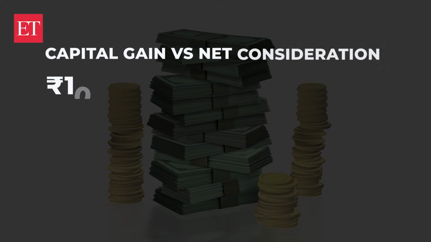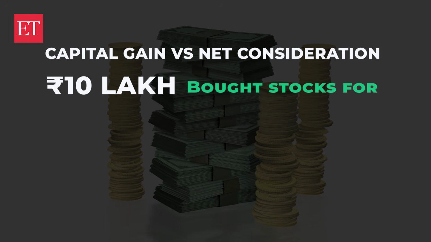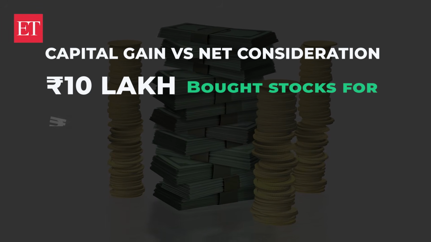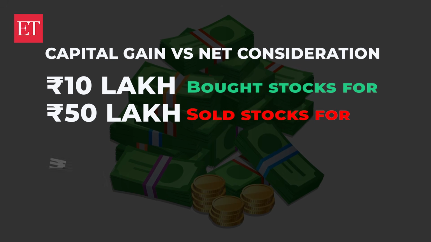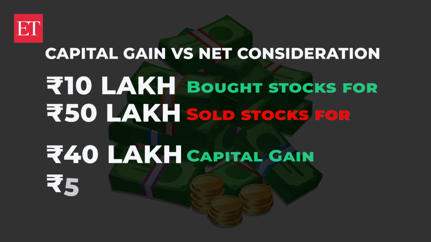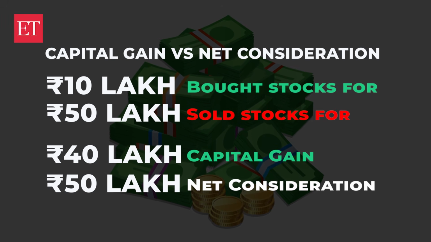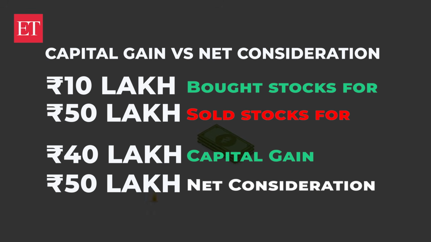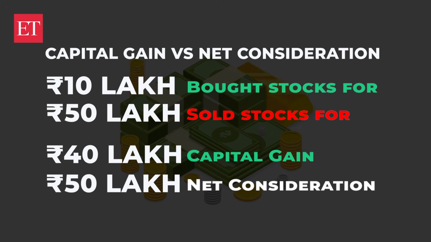Let's understand this by an example. Let's say you bought stocks for 10 lakh. Later, you sold them for 50 lakh. Your gain in this case is 40 lakh rupees. But to get the full benefit of Section 54F, you must invest the entire 50 lakh amount in the new house, not just the 40 lakh capital gain.